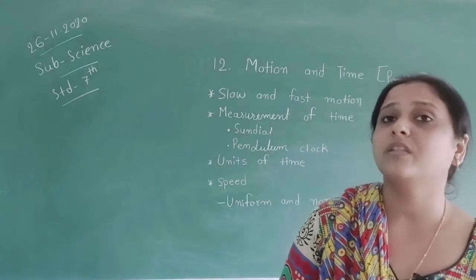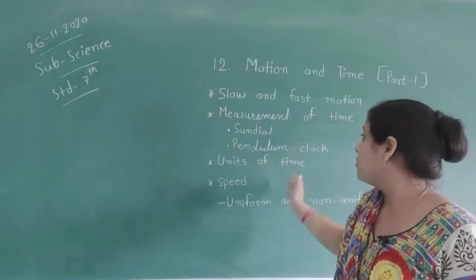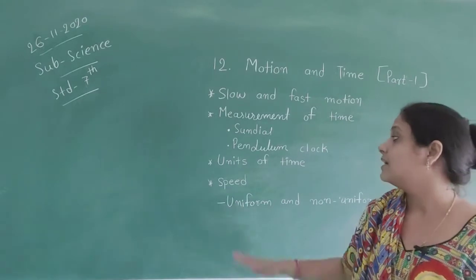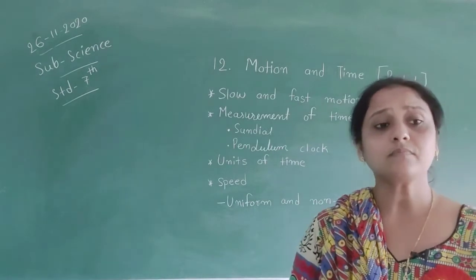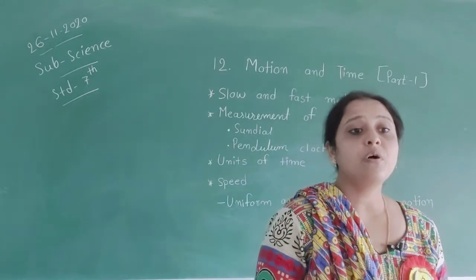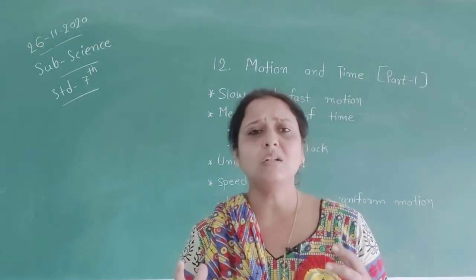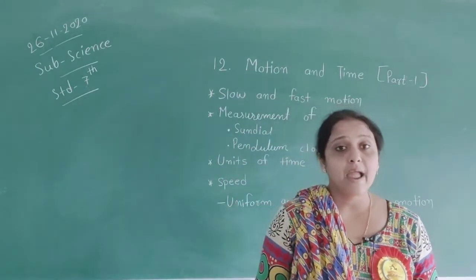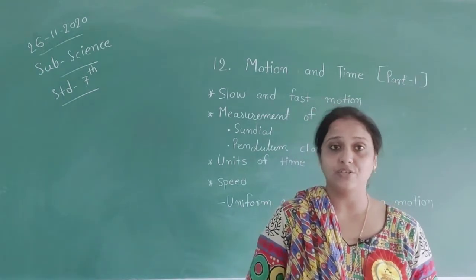So in this chapter we have topics like this: slow and fast motion, measurement of time. First, in this session we discussed measurement of time, sundial, then pendulum clock, then units of time, speed. In speed, uniform and non-uniform motion. You must have observed various vehicles moving on the road, or movement of a pendulum in a wall clock, or even movement of fans. All things which we can see around us do movement, in fans, in vehicles, all types of things.